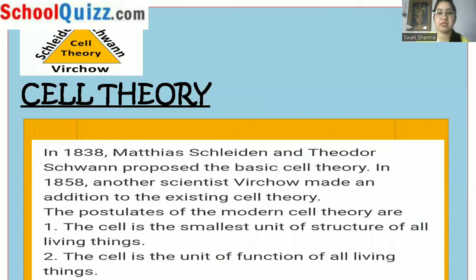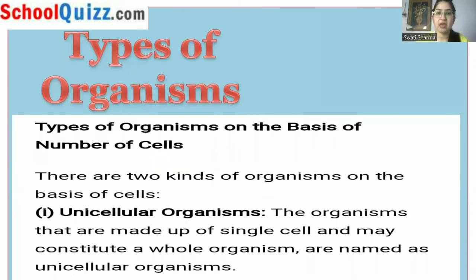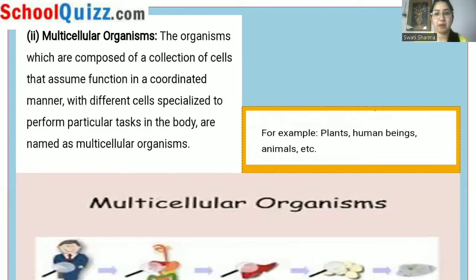After that, we discussed the cell theory and the three postulates of the modern cell theory. Next is the types of organism, in which the organisms can be classified into two categories, whether they are unicellular organisms or they are multicellular organisms. The example for unicellular organisms is amoeba, paramecium, and bacteria, whereas the example of multicellular organisms is plant, human beings, and animals.